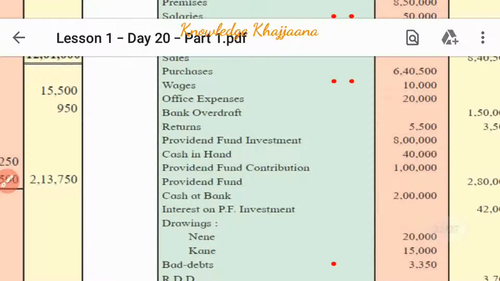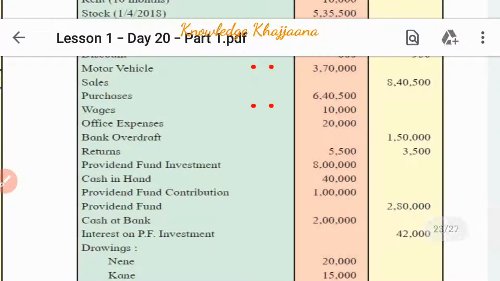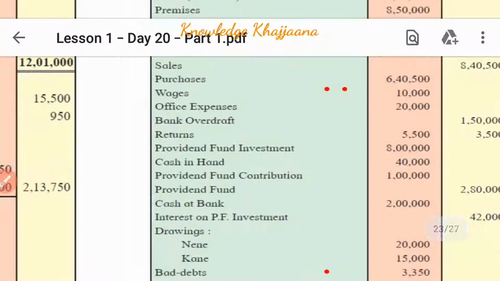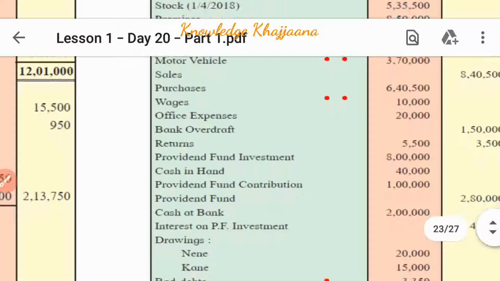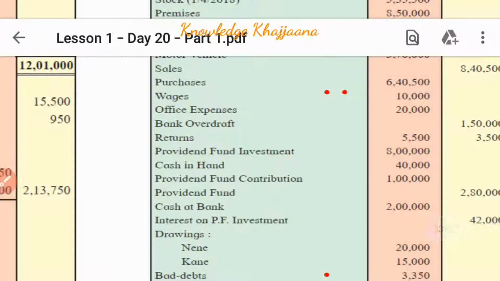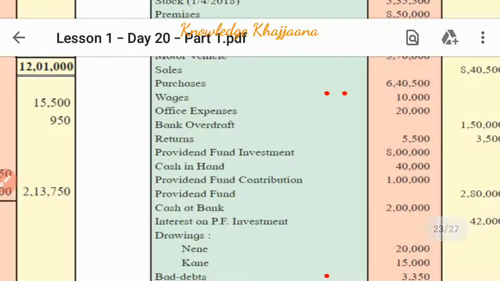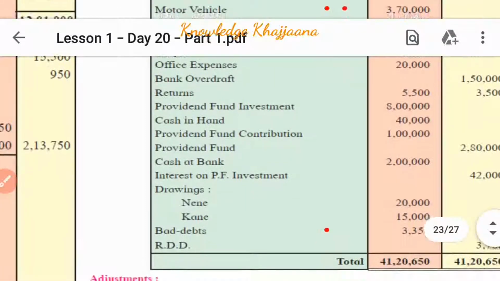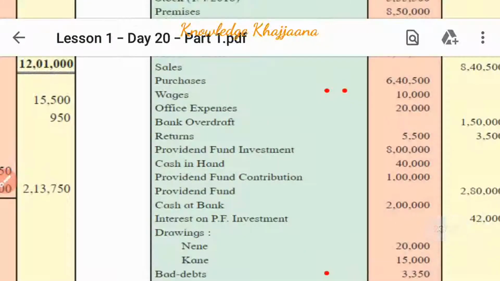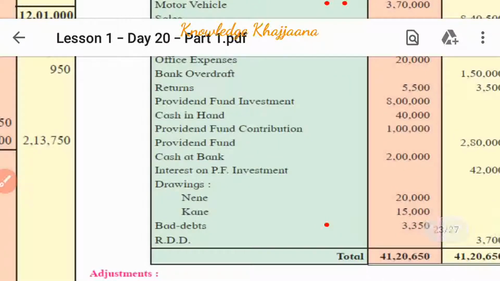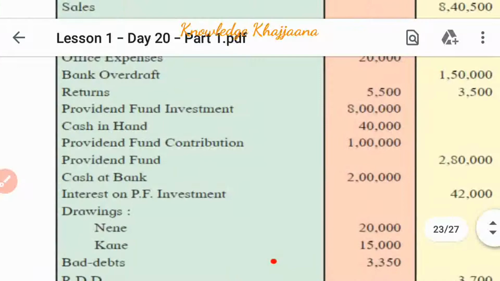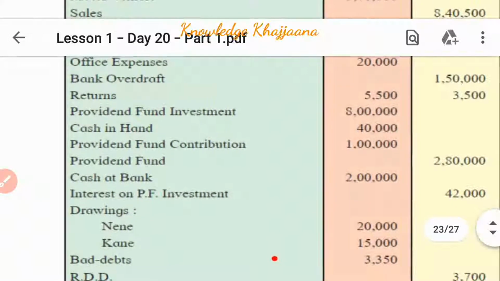Next, bank overdraft amounting to rupees 1,50,000. What is a bank overdraft? I have already taught you in my earlier lectures, but it is a facility given by the bank to customers who have current accounts with them, meant for businesses. So a businessman can withdraw more than what they have in their account. That is called an overdraft, by mortgaging something. This is the bank overdraft facility given by the bank.